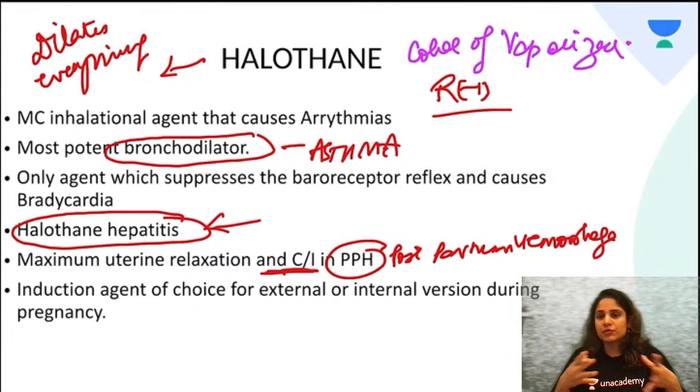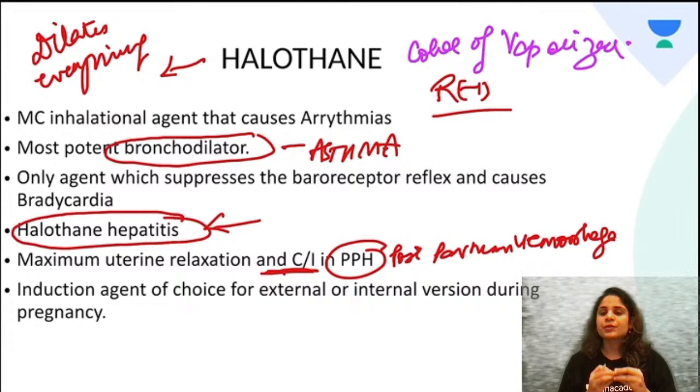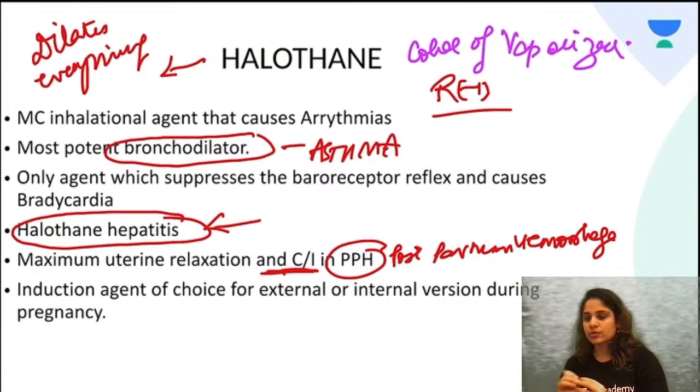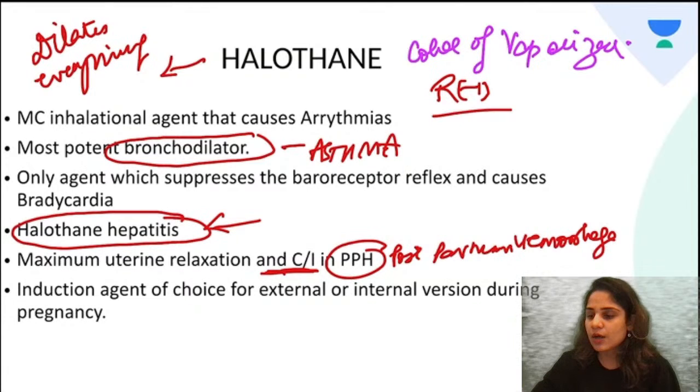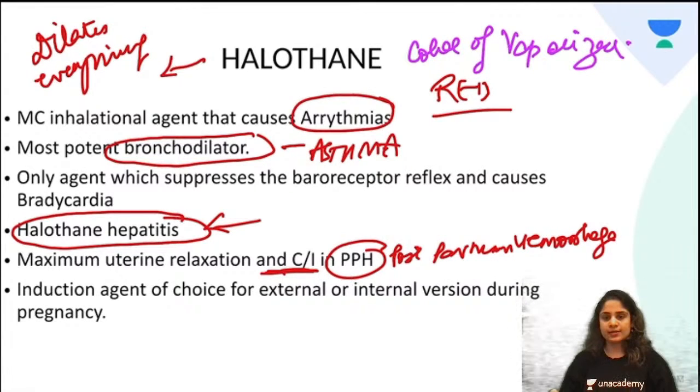You will see they get liver failure, and this liver failure is irreversible, so you should avoid halothane in these patients. Okay, now the next problem with halothane is that it causes arrhythmias. How does it cause arrhythmias?